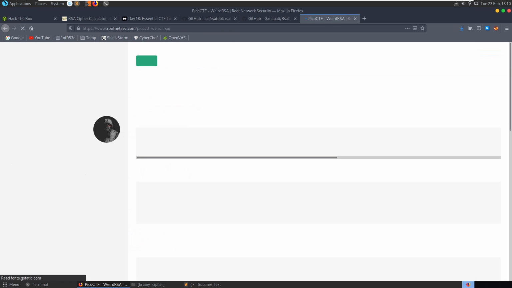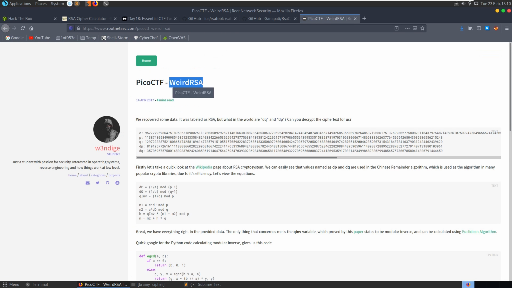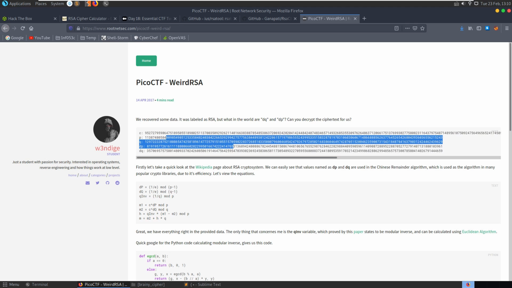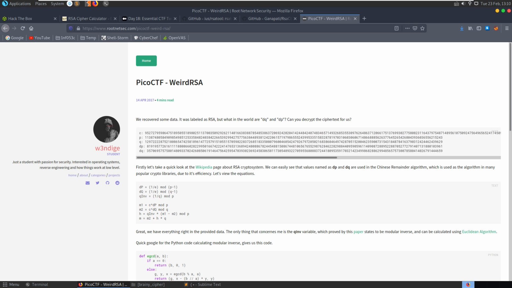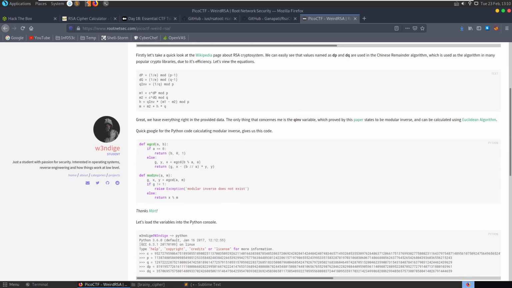Go on the first link here, picoCTF weird RSA. They recovered some data labeled as RSA, but what in the world are DP and DQ? So they have the same values here that we have, and they look into that and see that DP and DQ are used in the Chinese remainder algorithm, which is used in a lot of popular crypto libraries. They do some searching and find the Python code to calculate the modular inverse, which is the key mathematical problem in RSA, the Euclidean algorithm, or extended Euclidean algorithm.